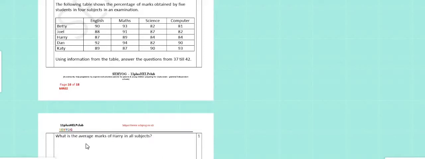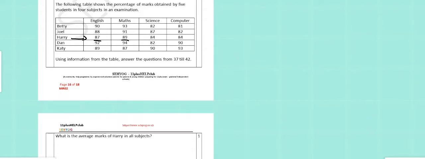Hi, we are looking at Sahyog paper MR02 for year 5. In question number 37 till 42, there is a table for the marks of 5 students in 4 subjects. So, what is the average marks of Harry in all subjects?